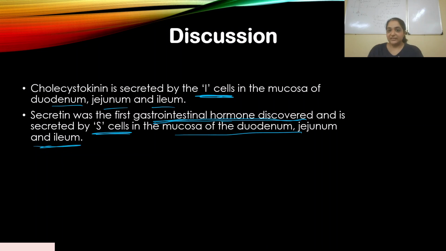But if you read medical textbooks in medical physiology, it is present in duodenum, present in jejunum, and present in ileum also. There are I cells present there, there are S cells present there. But for us, to look at the physiological point of view, most of the digestion is happening in the duodenum. So for us that would be the right answer.